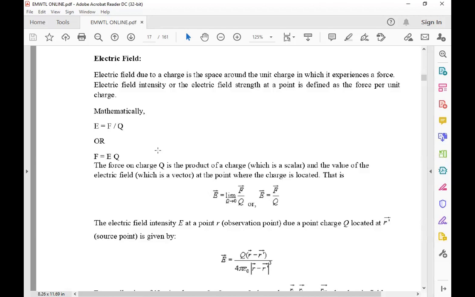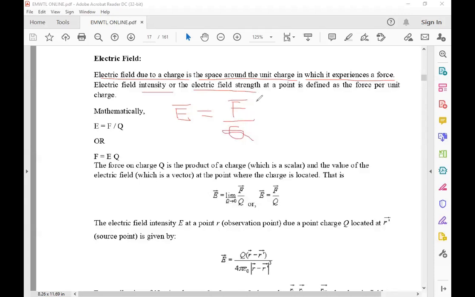The electric field due to a charge is the space around the charge in which a unit charge experiences a force. The electric field intensity or electric field strength, represented by E bar, at a point is defined as force per unit charge.